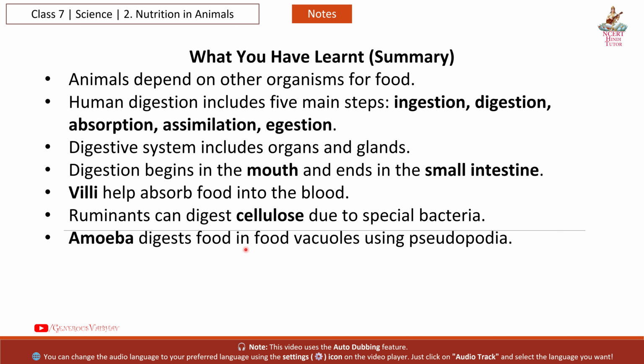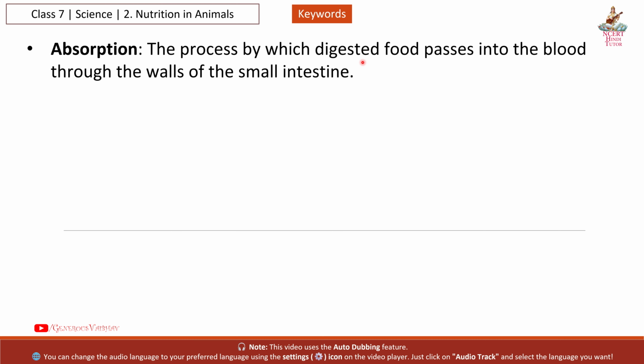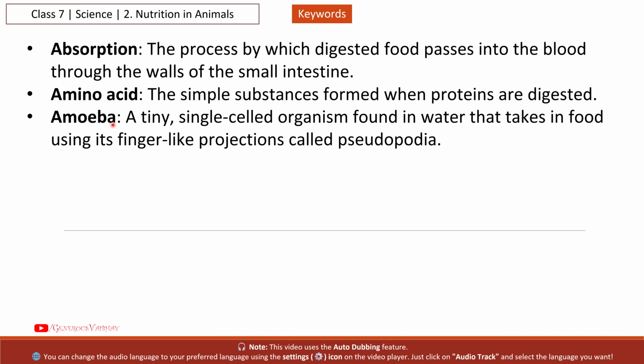So friends, we have completed the short notes and summary here. Now let's see the definition of the keywords. Keywords: absorption, the process by which digested food passes into the blood through the walls of the small intestine. Next, amino acid, the simple substances formed when proteins are digested. Next, amoeba, a tiny single-celled organism found in water that takes in food using its finger-like projections called pseudopodia.